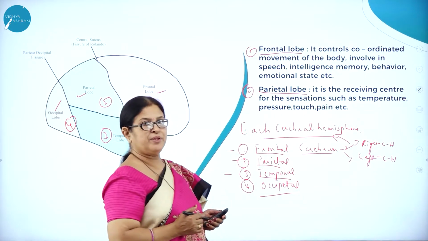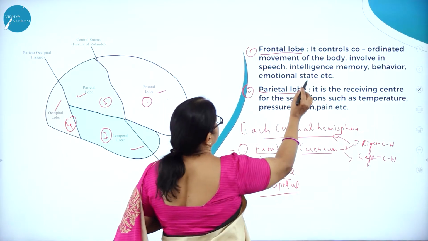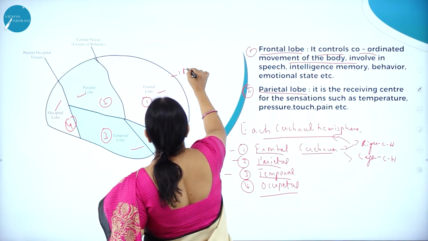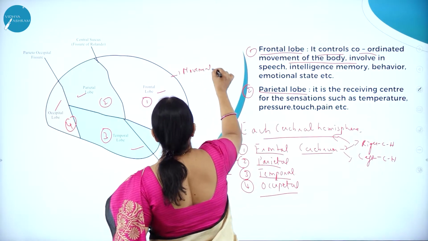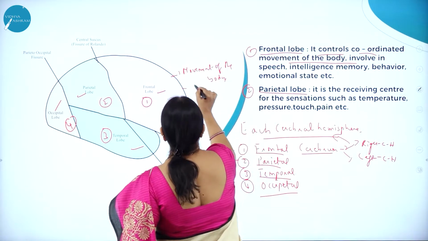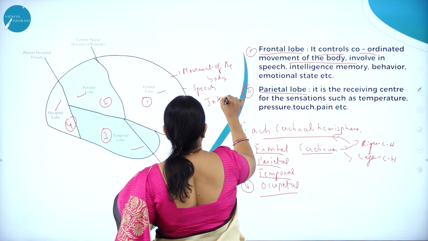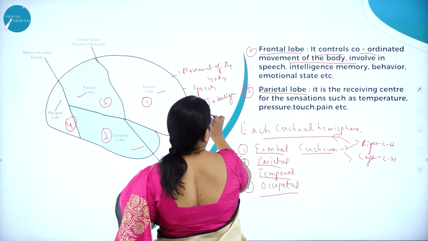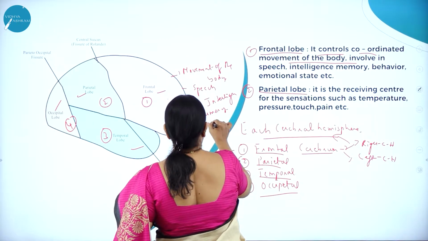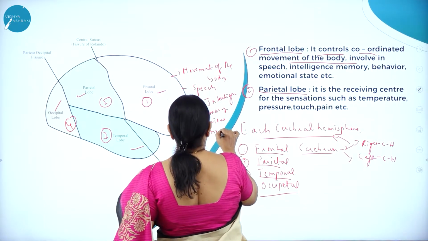For example, the frontal lobe controls coordinated movement of the body, and is involved in speech, intelligence, memory, behavior, and emotional state.